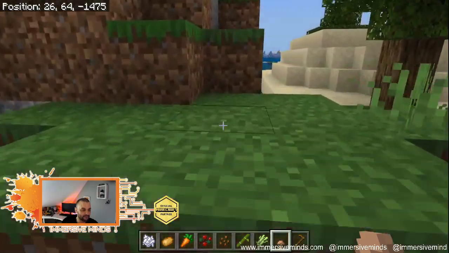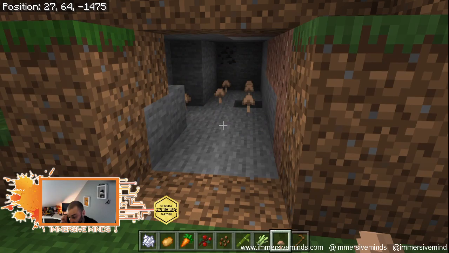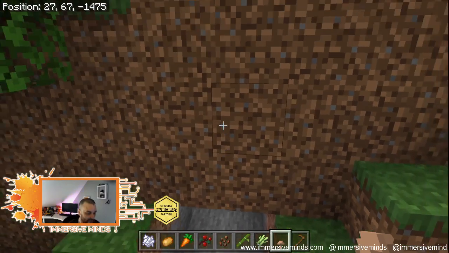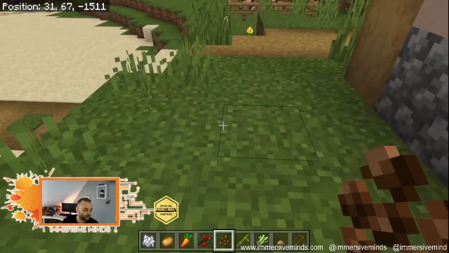So we have to have mushroom sheds that we can grow them in. So keep an eye on that. Mushroom is used to make mushroom stew, etc. And cocoa beans. Now let's have a look at cocoa beans. What are we able to do with cocoa beans?